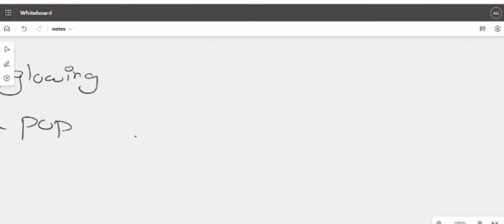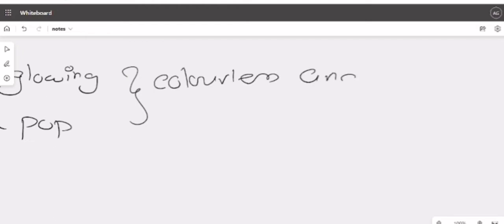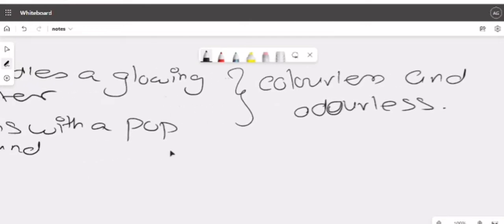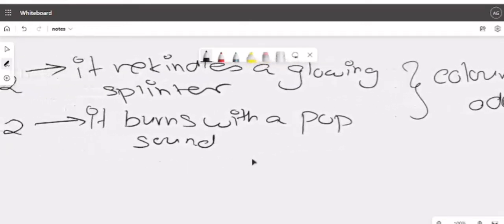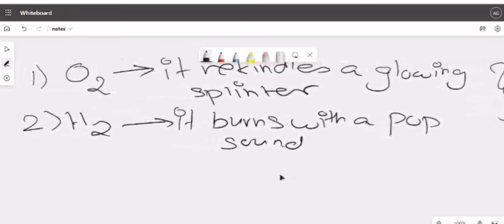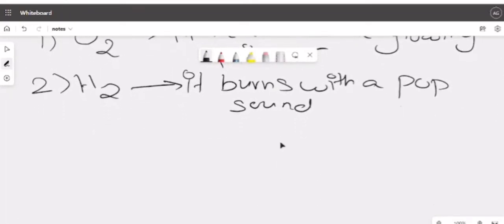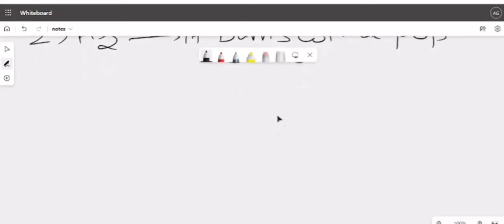So here you will mention colorless and odorless. These two gases, H2 and O2, are colorless and odorless. So whenever you are writing it, you must mention it. So colorless odorless gas evolves which rekindles a glowing splinter is O2. Colorless odorless gas evolves which will burn with a pop sound is hydrogen, that is H2.